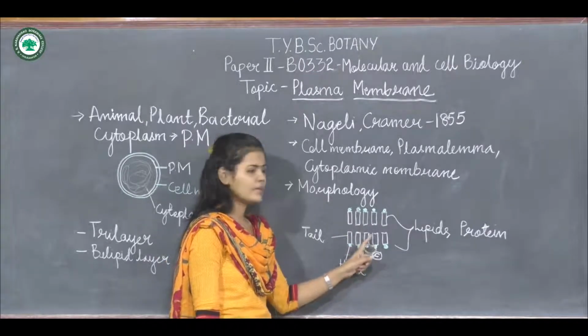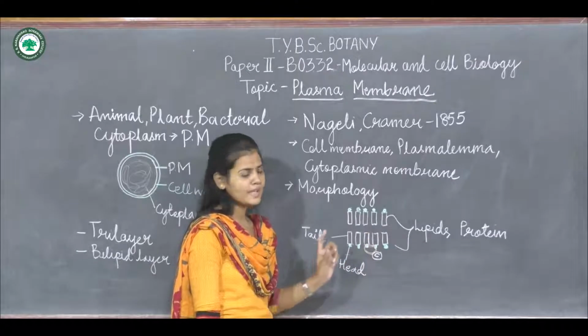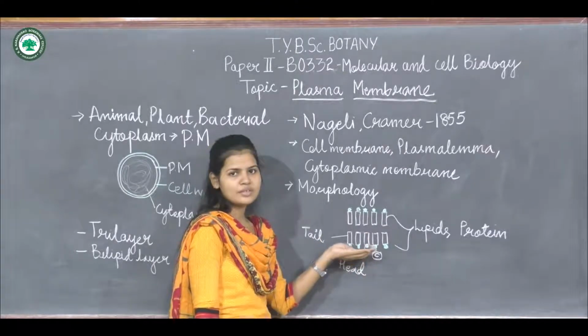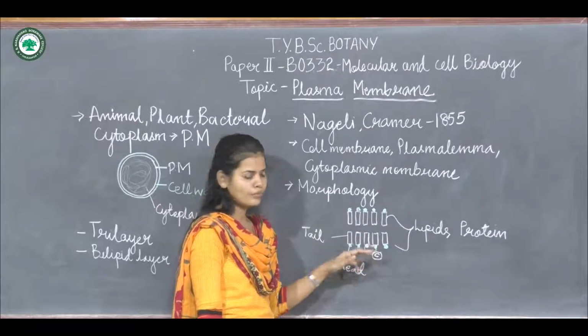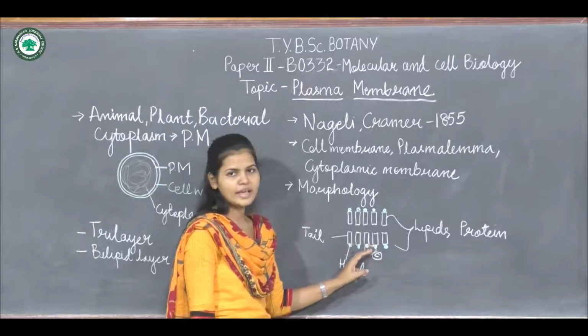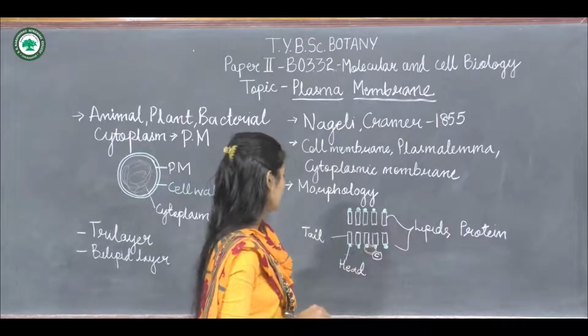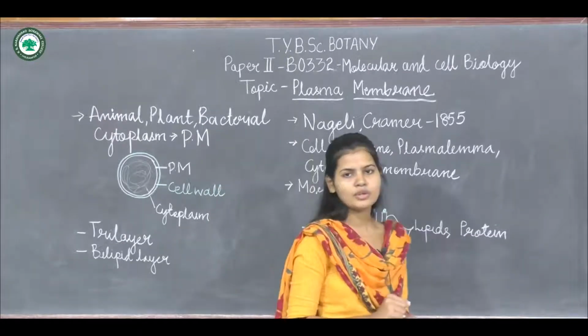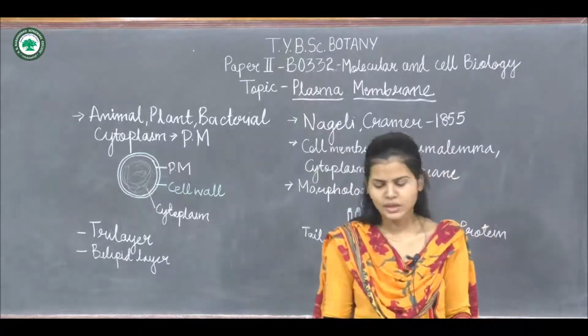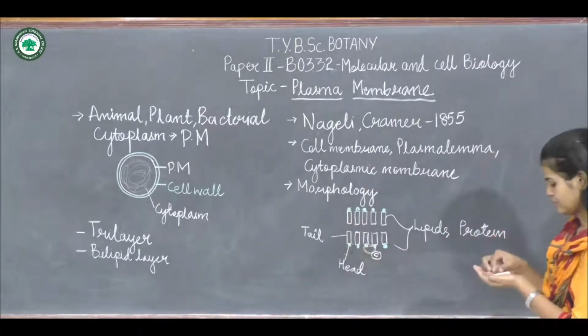If they are inserted inside, they are called intrinsic proteins, and if they are present just attached to the lipids or from this side, they are called extrinsic proteins. Now about the chemical composition, what are the things which are present in the plasma membrane?